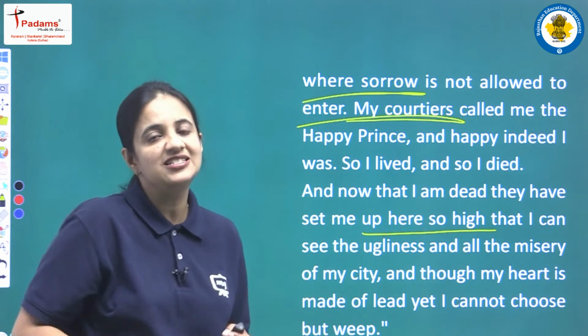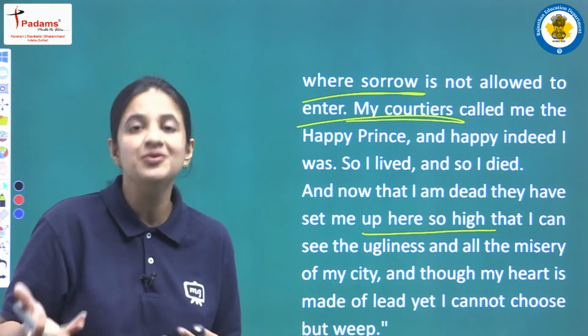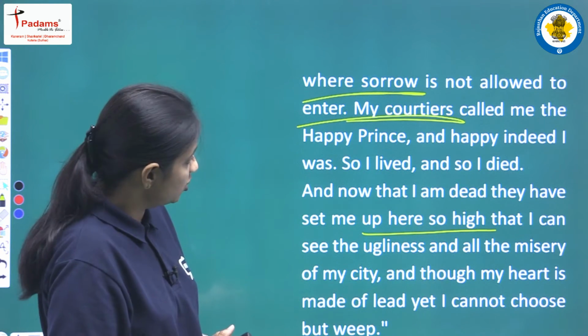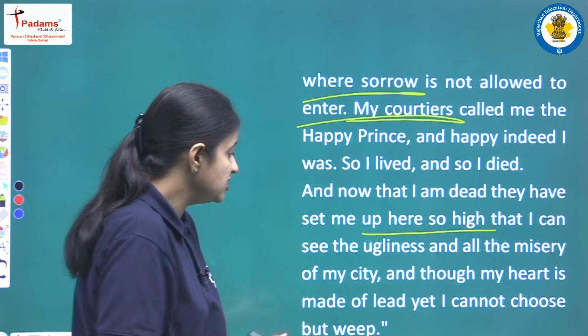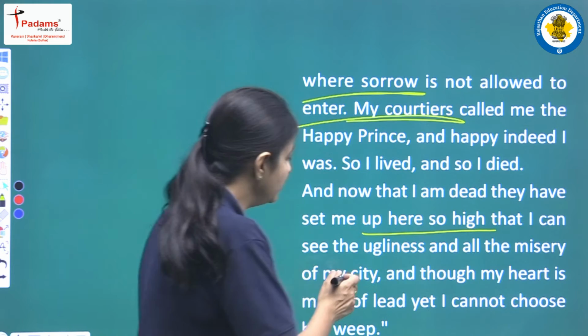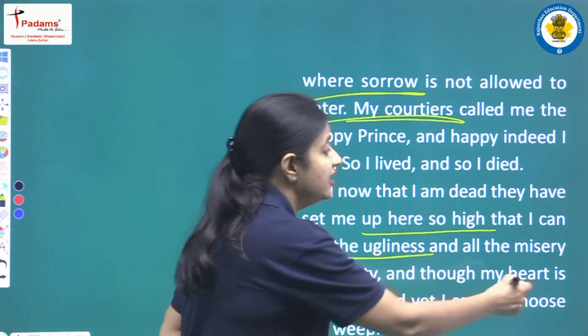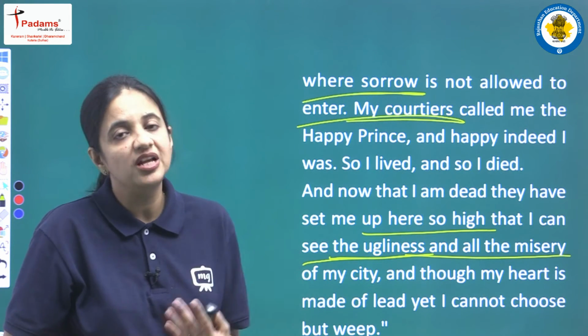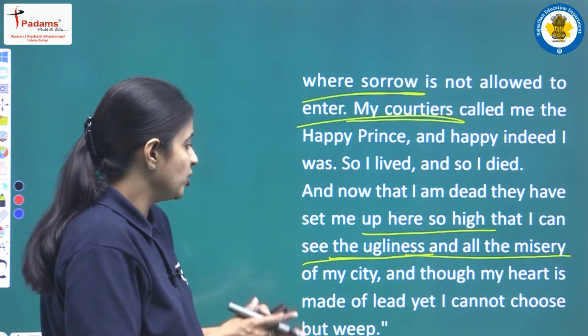So we all know that the statue was there on a very tall column. So now when he was there on such a height, from there the statue, we can say the Happy Prince, was able to see the entire city. So now for the first time he was seeing that in his city there is ugliness, there is misery, there is pain, there are so many people who are poor, who are suffering because of some or other reason.